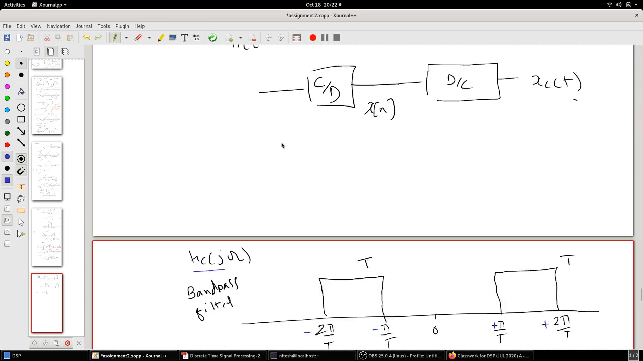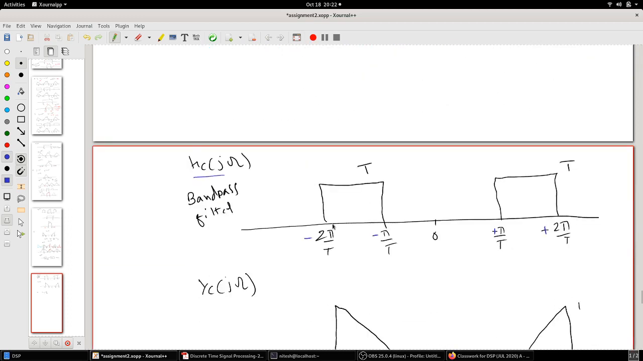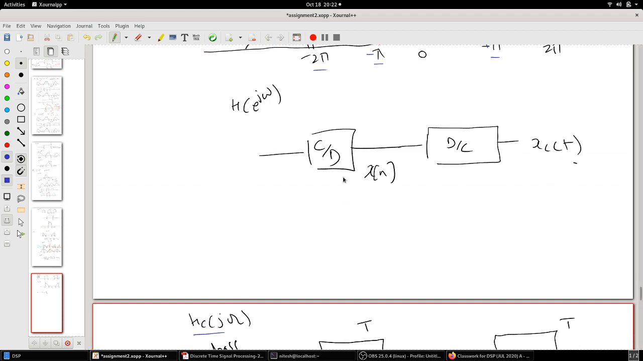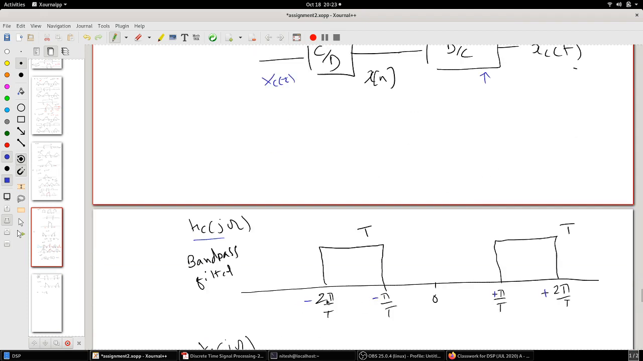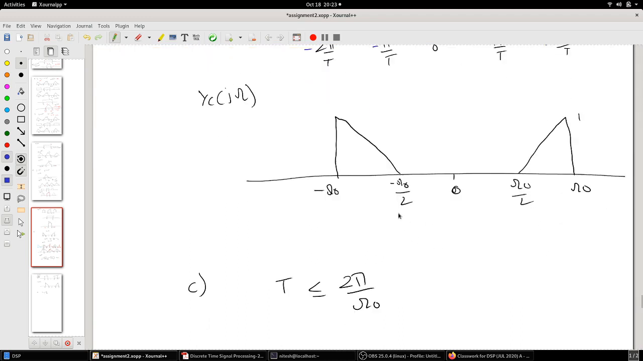When X of e raised to j omega is passed through such a filter, or such a D to C converter which contains such a filter. So this is x of n, right? xc of t came in and gets converted to x of n. Now this has to be converted back using a D to C converter, so the reconstruction filter has to be a band pass filter from minus 2 pi by T to minus pi by T. Then you will obtain this back.